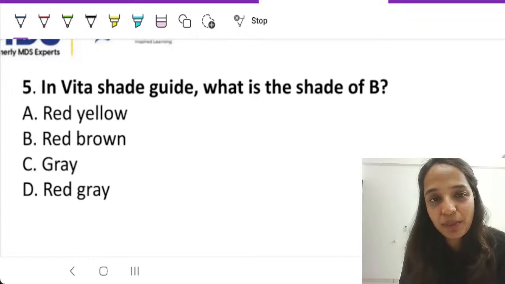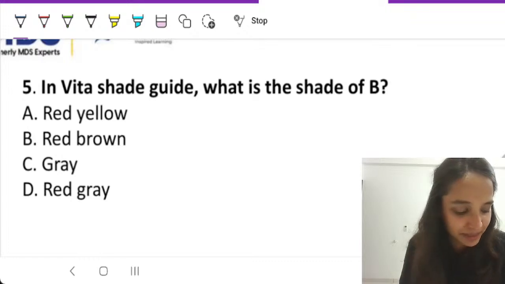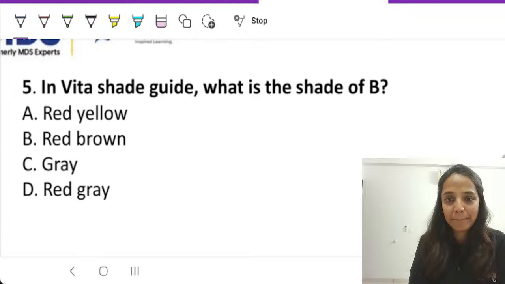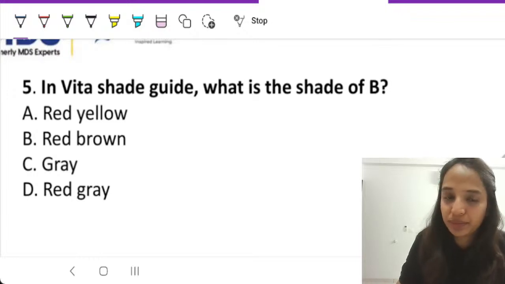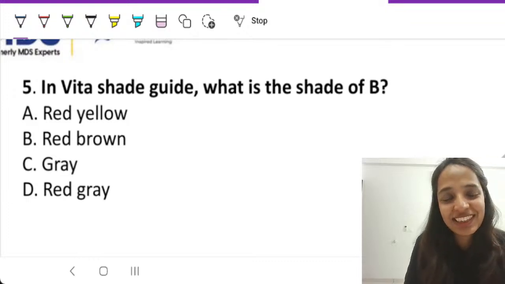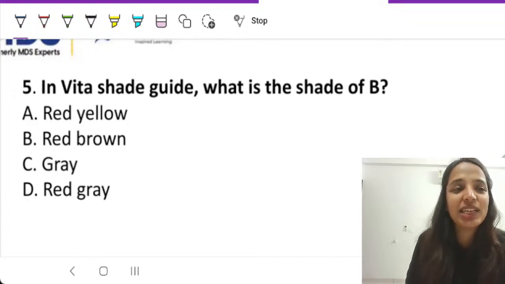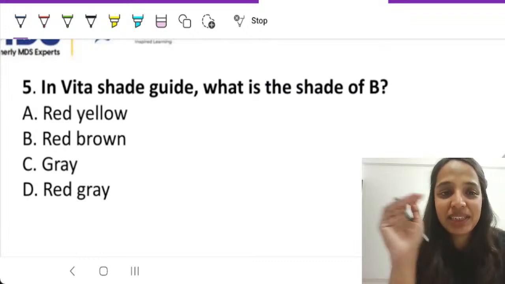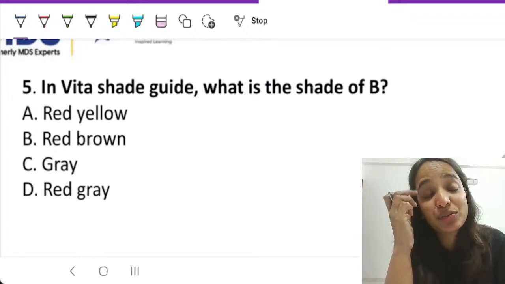Anybody? The previous year topic it comes from is shade selection, shade matching. I consider it the big daddy of all questions in prostho.